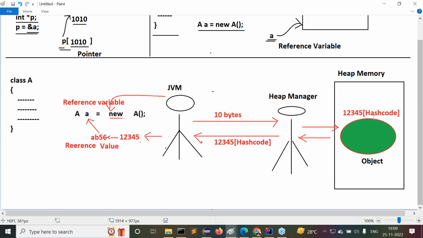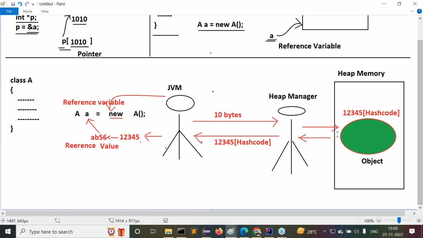When the hash code value is generated, the heap manager sends it to the JVM as a response. Now JVM will take the hash code value and convert it into its hexadecimal form. The hexadecimal form of hash code is called a reference value. That reference value will be assigned to a variable. That variable is called a reference variable.